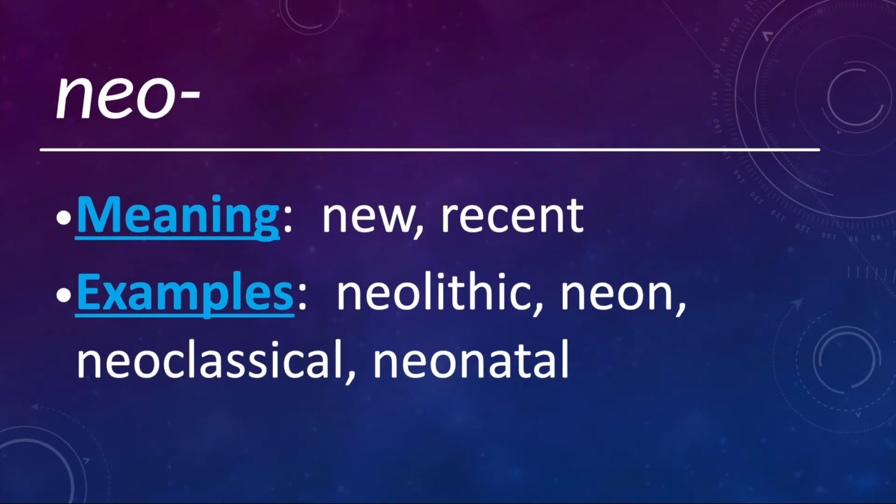And then neo means new or recent. So Neolithic refers to the New Stone Age, which started about 8,000 BC. So it's right before ancient Egypt. So the Neolithic. Neon is a noble gas. It really refers to a new element, because the noble gases were really hard to find because they didn't react with anything. So the noble gases were not found until much later. We knew about a lot of other chemical elements before we discovered the noble gases.